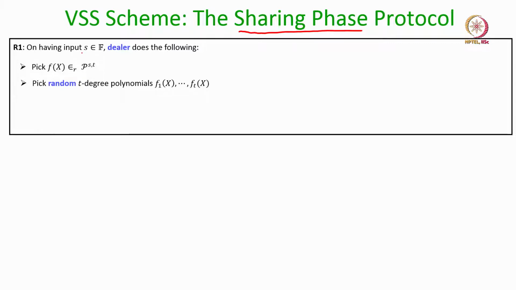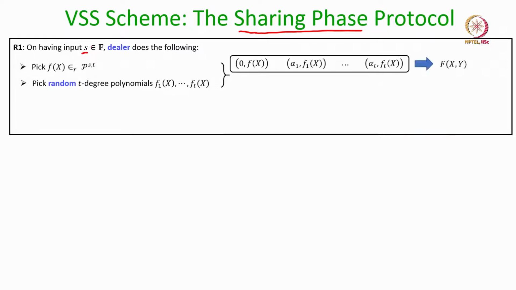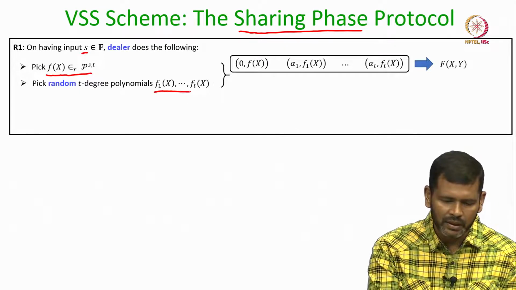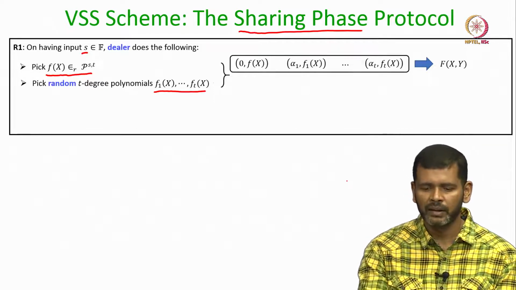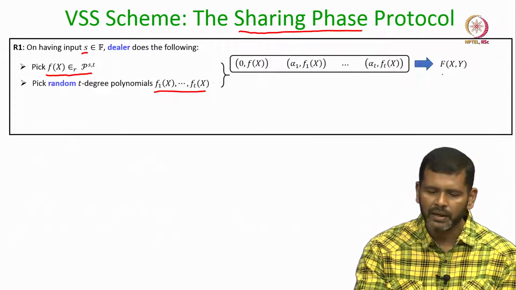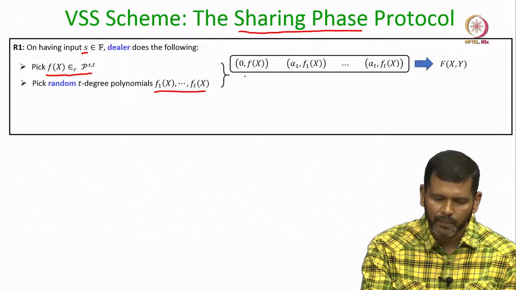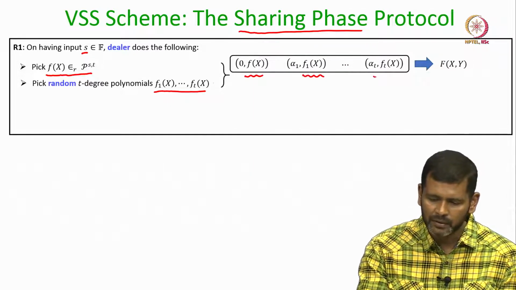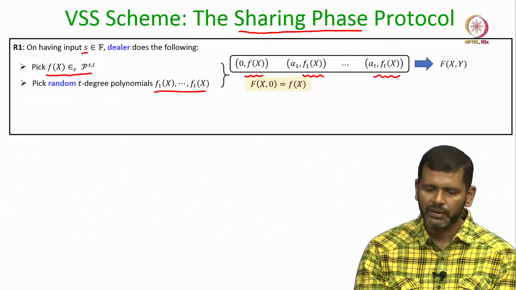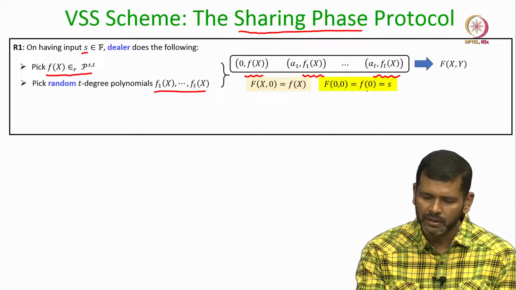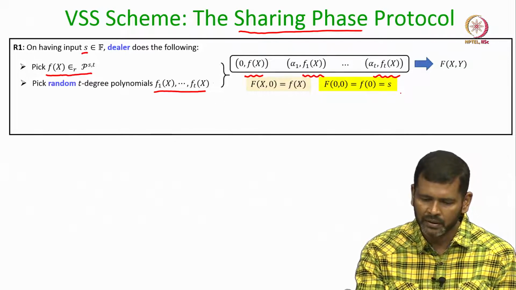On having the secret S, the dealer will pick a random t degree bivariate polynomial whose constant term is the secret S. For doing that, it will first pick a random Shamir sharing polynomial whose constant term is the secret S, and then it will pick t additional t degree univariate polynomials in X, and then it will interpolate these t plus 1 univariate polynomials in X, which will guarantee that the constant term of the bivariate polynomial is the secret of the dealer.